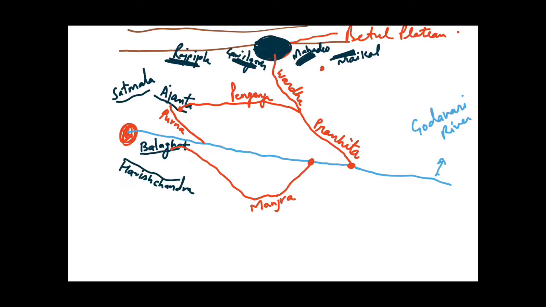This is the point where you can see, between the Mahadev Hills and Maikal Hills, there is the river Wainganga, which is joining this Pranhita river over here. So this is the river Wainganga, which is the left bank tributary of the Pranhita river. And you can see one thing also, that this point where the Wainganga river meets the Pranhita river is to the northeast of the Manjra river.